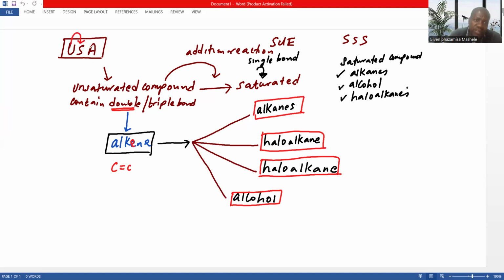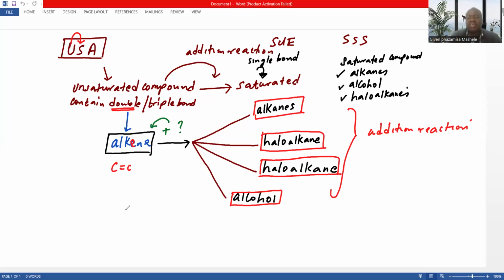So the type of reaction taking place here is an addition reaction. Why are we calling it an addition reaction? It means it is a reaction where we take an unsaturated compound, we add something here, then it results in this. So in addition reaction, we break the bond between the carbon atoms.